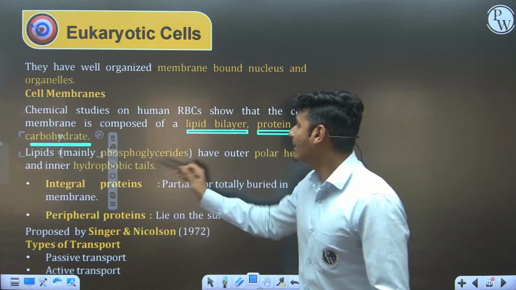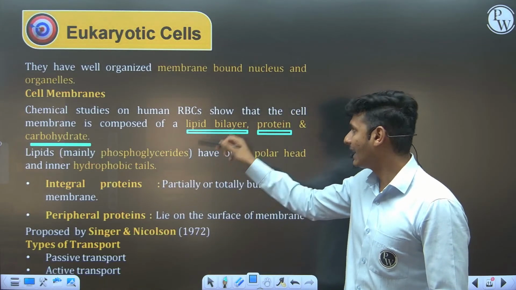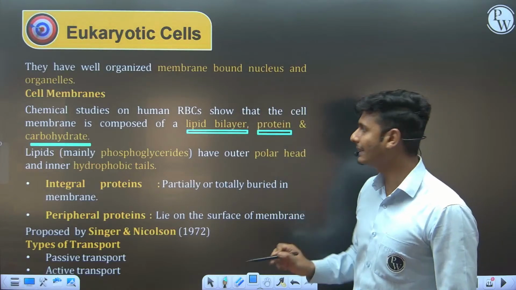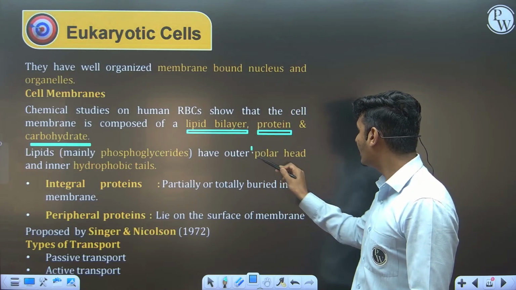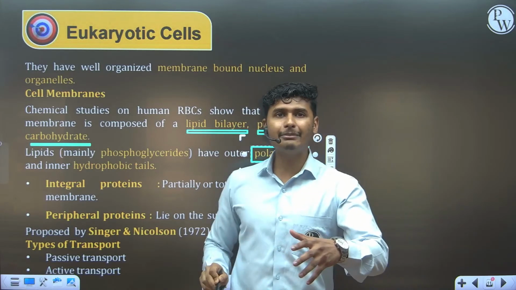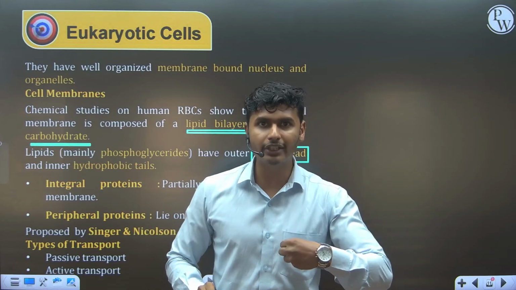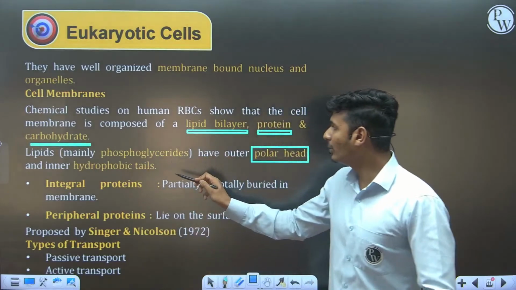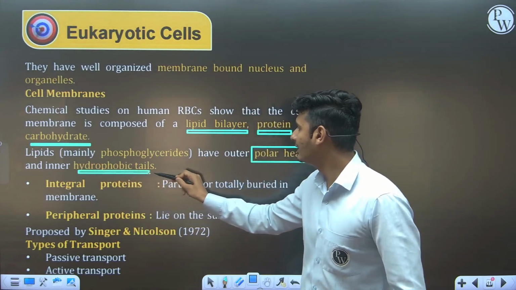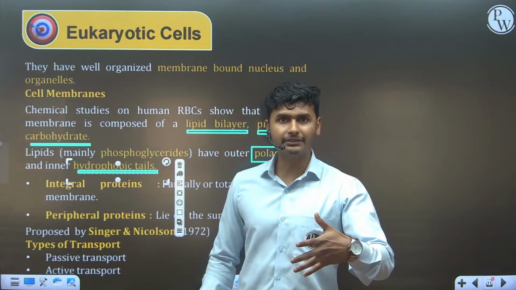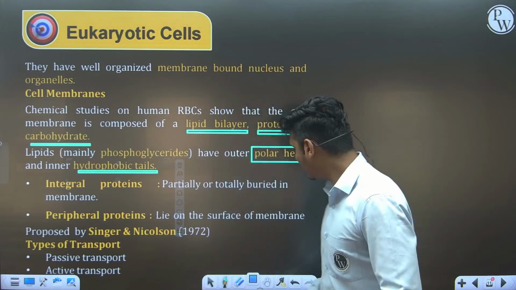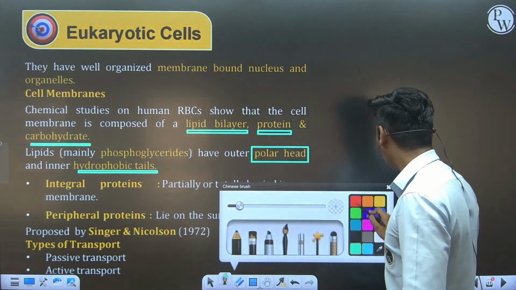Now, the lipid is mainly a phosphoglycerate. That's why I told you phospholipid bilayer. Now, it has an outer polar head. Polar means hydrophilic in nature, a water loving molecule, and the non-polar part is the hydrophobic tail. It means hydrophobic, a water hating molecule. So let's draw a plasma membrane here.